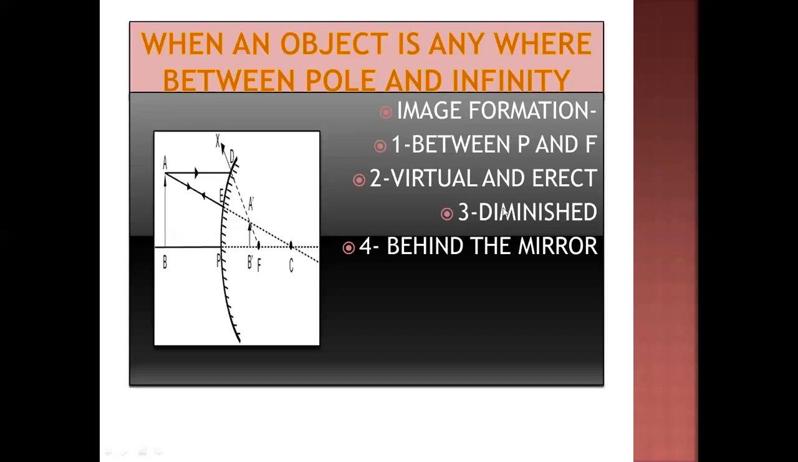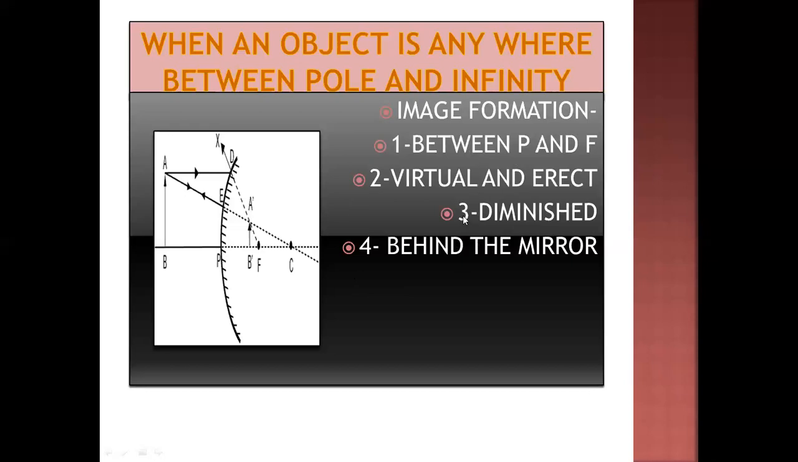What would be the nature of the image in this case? The nature of the image is virtual and erect, again because it is behind the mirror. Diminished. See the size of the object AB and the size of the image A dash B dash. The position is between P and F. These conditions you have to write down when we do the numericals. What is the nature of the image? You have to write down: the nature is virtual and erect because the image is forming behind the mirror, and the nature is diminished, and the position is between pole and F.